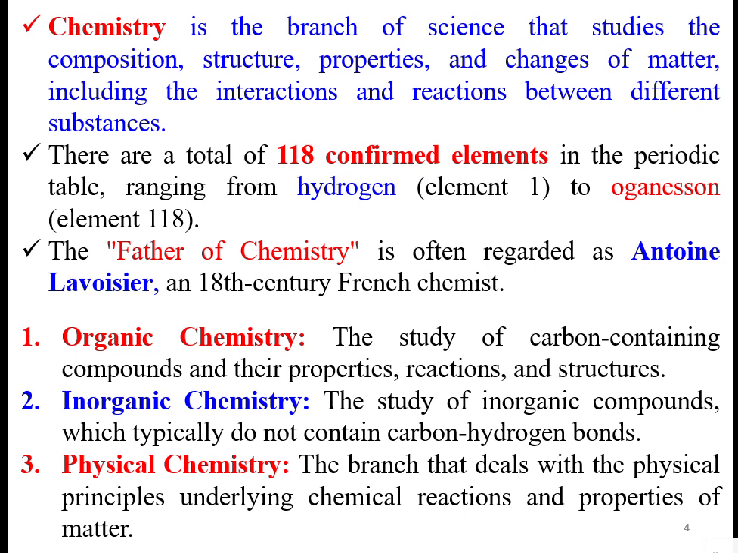There are a total of 118 confirmed elements in the periodic table that we have seen in the real time environment. It ranges from hydrogen, element 1, to Oganesson, the last element, 118. Whichever element they find has to satisfy some properties, rules and regulations of that table before it is inserted into the table.